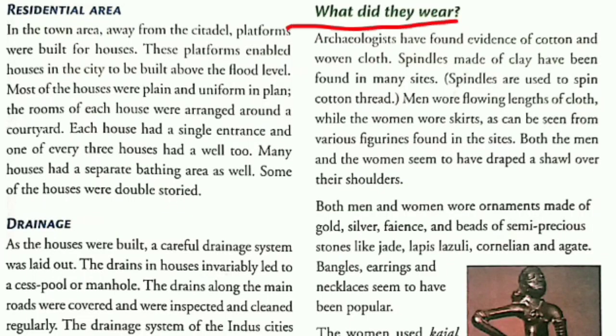What did they wear? Archaeologists have found evidence of cotton and woven cloths. Men wore flowing lengths of cloth while the women wore skirts. Both of them used to drape a shawl over their shoulders. Both men and women wore ornaments of gold, silver, and beads of semi-precious stones. The women used kajal for their eyes and painted their lips as they do even today.